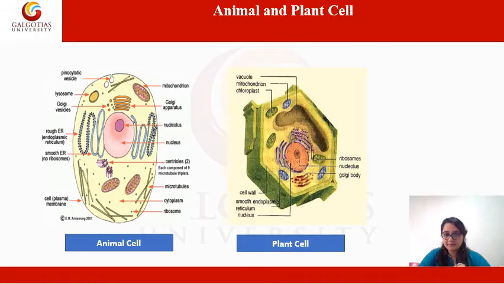Coming now, there are another two major varieties of cells, that is an animal cell and a plant cell. I have introduced a short video where we will be discussing the basic differences between an animal cell and a plant cell. And after that, we'll also be talking about the function of each of the organelles present inside each of these cells. Let's have a look at them.